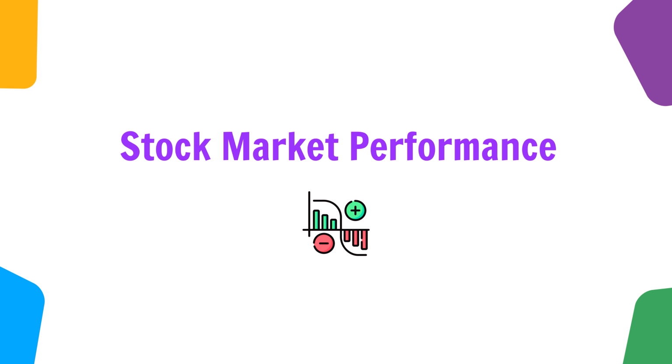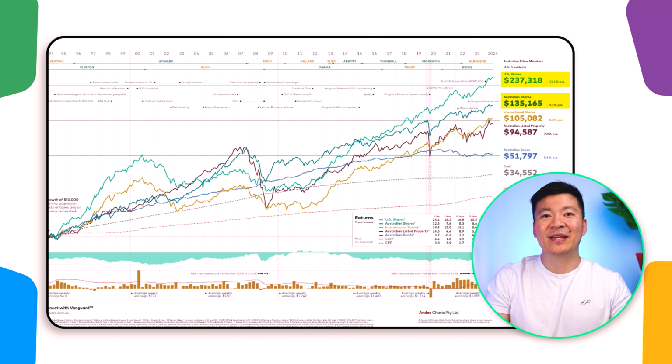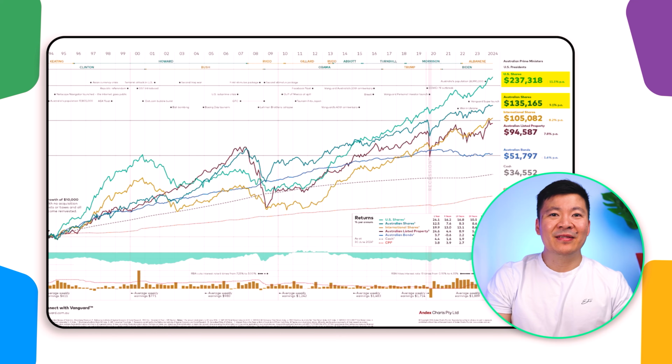Stock market performance. Historically, both the Australian and US stock markets have returned approximately 8 to 10% on average per year over the last 100 years. While some years have performed better than others, the data shows that long-term investments typically increase in value. However, please note past performance does not guarantee future results. Please use historical performance as a guide only.